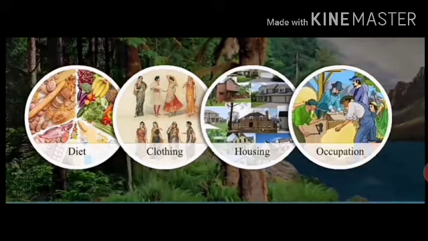Diet, clothing, housing, occupation. These are the basic needs or requirements of life. These basic needs also change as there is a change in the geographical features. We will also learn about the geographical features. Geographical features means the various landforms, rivers, etc. When there is a change in climate, there is a change in clothing. That means the clothes which we wear. For example, during the summer season, we wear cotton clothes. During the winter season, we wear woolen clothes so that we can protect ourselves from the climate.